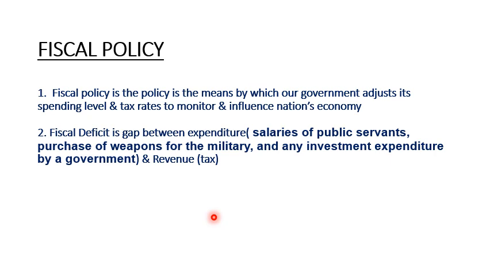Expenditure should be reduced as much as possible and the revenue should be increased as high as possible to control inflation. Hence, fiscal policy is the policy by which our government reduces its expenditures, like salary to government staff, purchasing military weapons and investments, and manages the revenue, like tax, to achieve a stable economy.